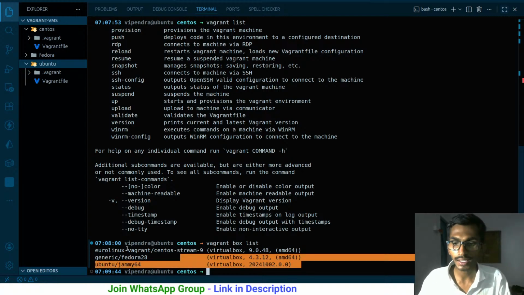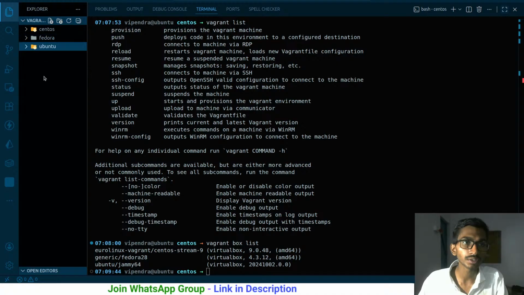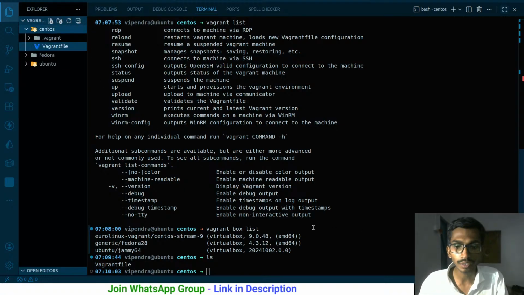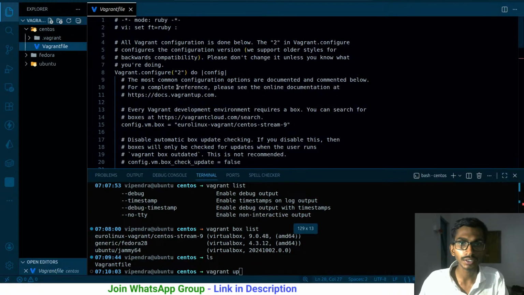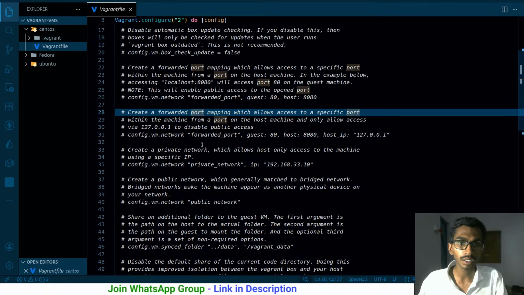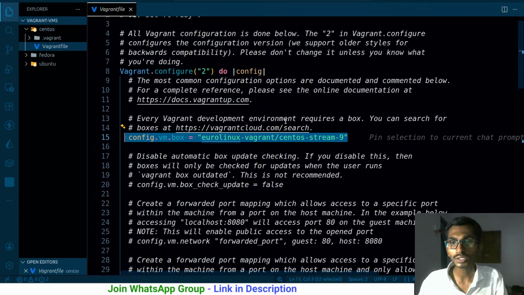Okay, and this is the list of all the virtual boxes that I have installed, and even here on the left side you can just simply see all of them. Alrighty, then coming back to this one, I have already stopped it if I'm not wrong. So I'm inside CentOS. That simply means whenever I run vagrant up, it will pick the configuration from the CentOS file. This is the vagrant configuration file I have. Again, this gets automatically created, so you don't really need to worry about it. Over here, this is the box name that I have. So CentOS Stream 9 is the box.